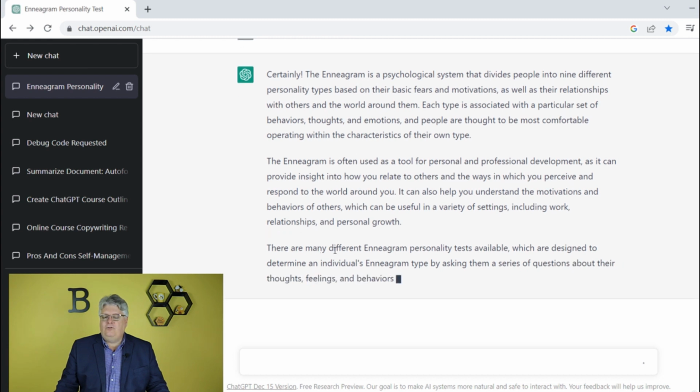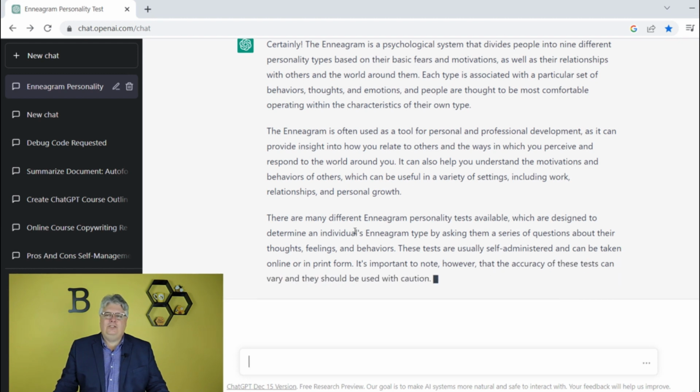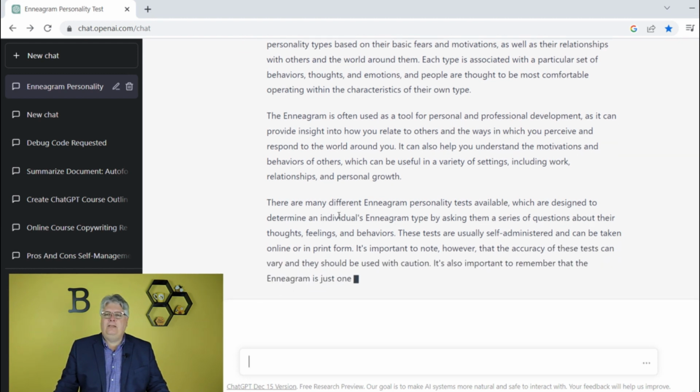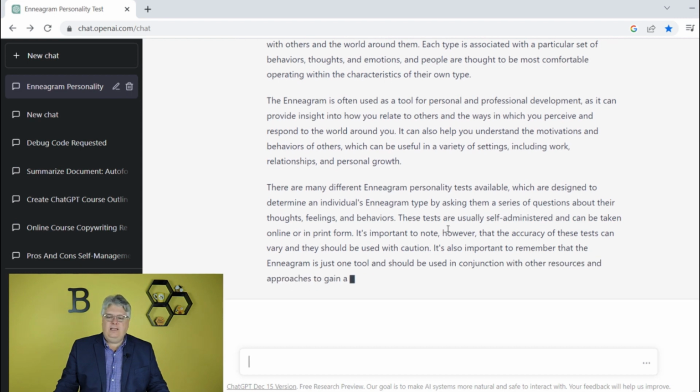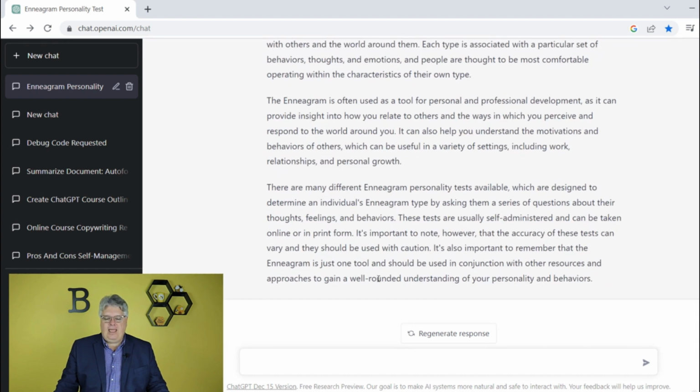Here it's talking about how there's different Enneagram tests available, what they're designed for, and all that, and about feelings. This is something that I don't believe was in the first answer, so now this is building on that. The next tip is to take something that's been written and then just build off that. So it talks about that there's 9 different types, right? You might get that where it says there's 8 of this or 4 of that. So maybe you take that and you put that in there.